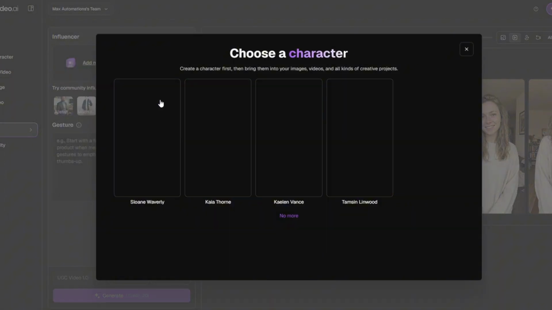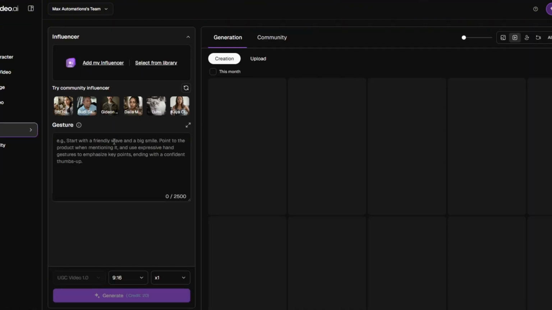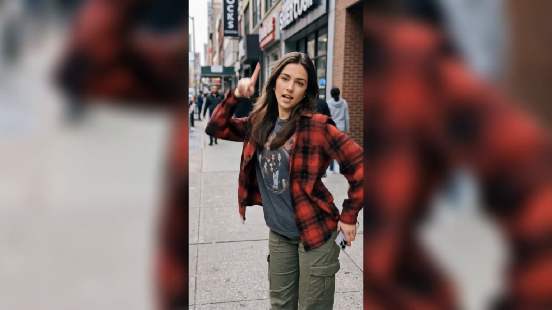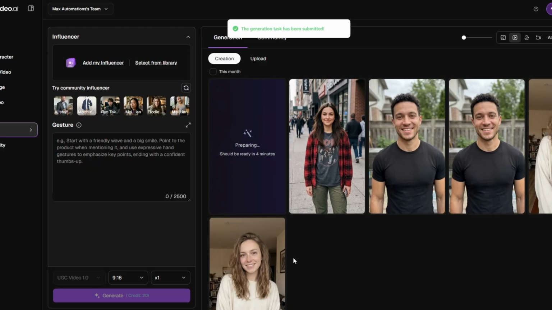Let's make her move. Okay, this is the one that sells it. Motion Sync takes Nova and syncs her to a movement, a dance, a walk, whatever. So instead of a stiff little avatar, you get someone who moves like she's actually filming a reel on her phone. So I grab Nova, give it a trending dance, and just let it cook. I'm not gonna cut away, watch it happen.